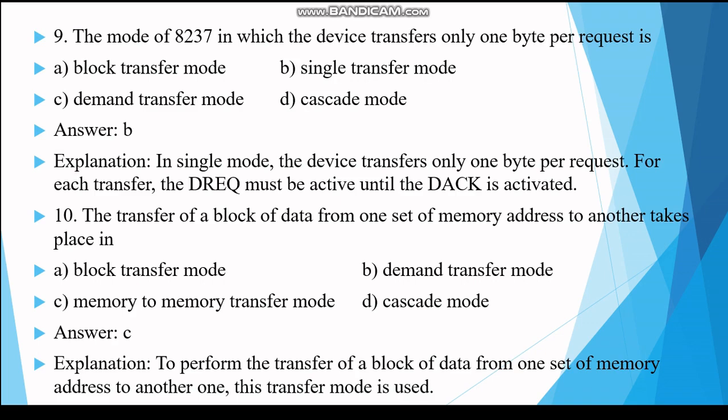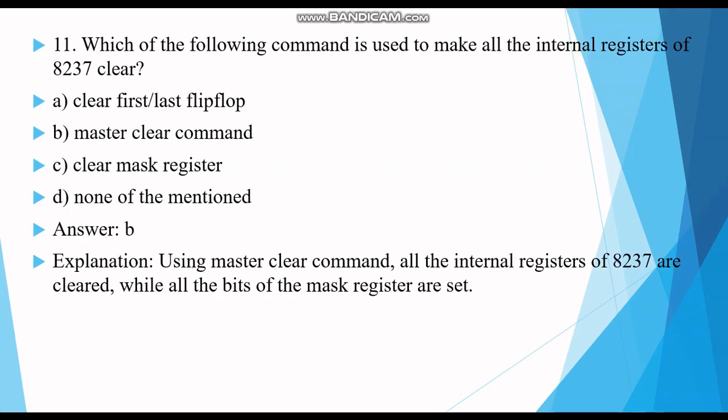Answer C. Next question: which of the following commands is used to make all the internal registers of 8237 clear? Answer B, master clear command. Explanation: using this master clear command, all the internal registers of 8237 DMA are cleared, but all the bits of the mask register are set. So all internal registers are cleared, but the mask register is set.